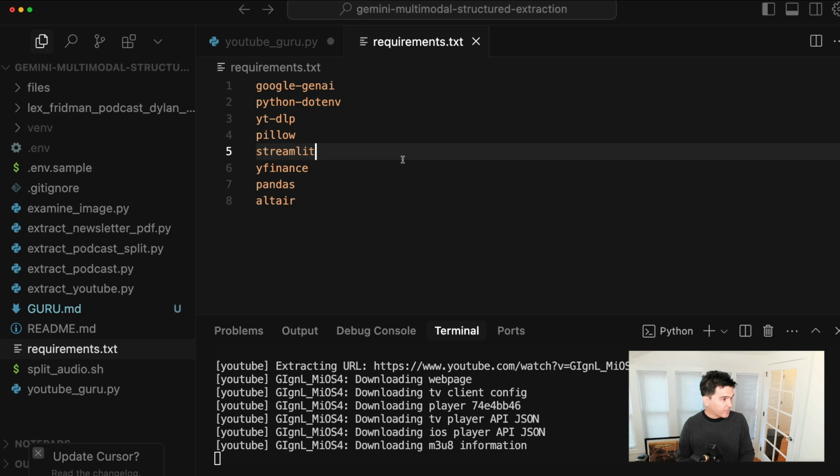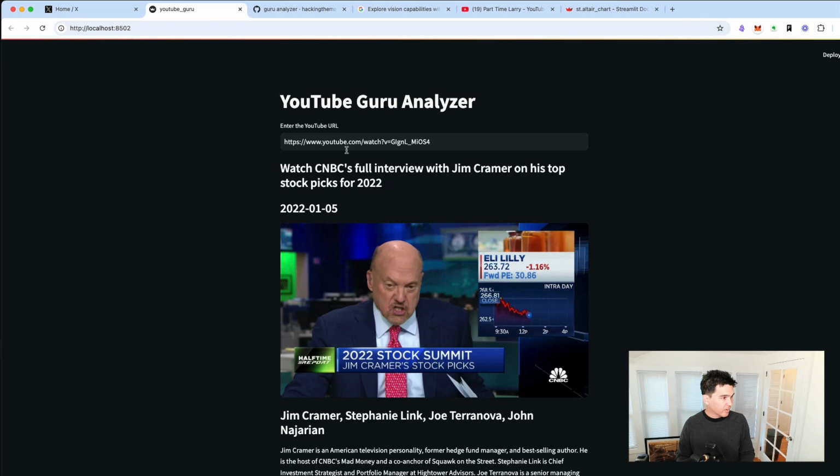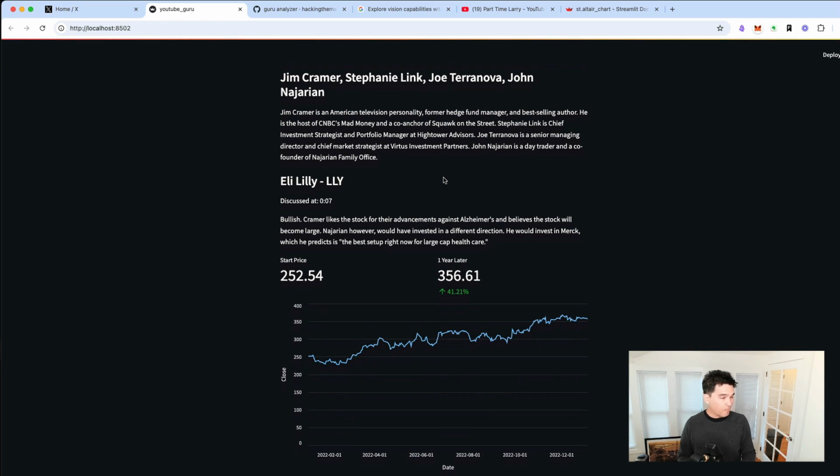So one is Streamlit. Streamlit is what we use to create the user interface here. So you see I have that input field where I can enter in a YouTube URL. I have some headings and I can write out text dynamically depending on what I get back from the API. Secondly, I'm using Yahoo Finance. So you see here, great prediction for Kramer here, picked Eli Lilly. So since this video was uploaded, it looks like at the end of 2021 or early 2022, I show the year performance afterwards, and you see this stock performed well.